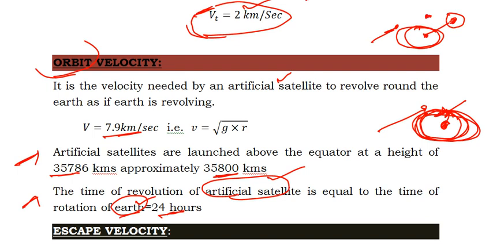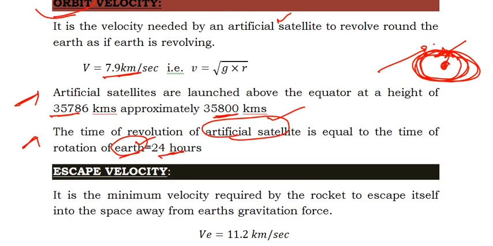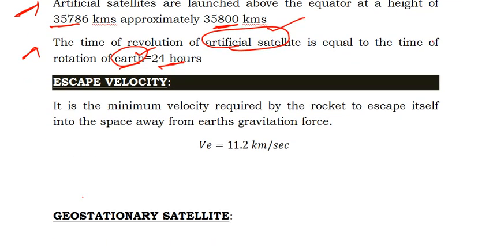That is the reason the revolution of this artificial satellite is fixed at 24 hours, so that in 24 hours it makes a complete revolution around the earth. At the same time, the earth is also moving in 24 hours, so you won't feel that the satellite moves away. It sticks to the position of India only. That is what orbit velocity, or orbital velocity, is about.